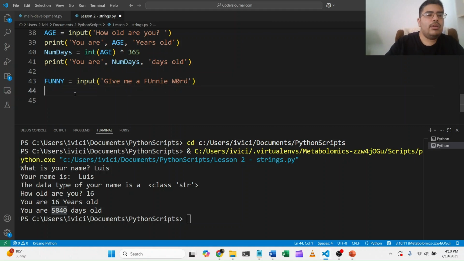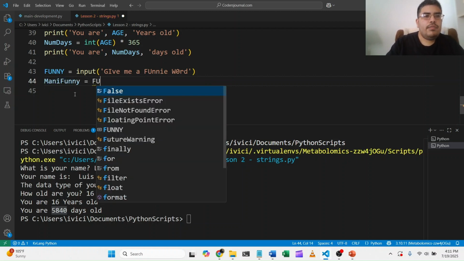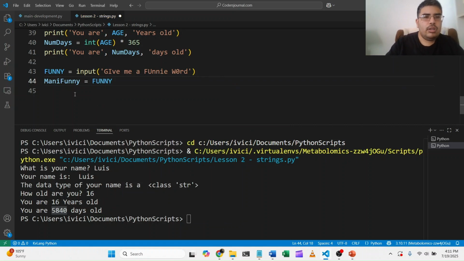All right, and then we're gonna say what we're gonna do before we print anything out. We're gonna manipulate this word. So we're gonna say manipulated funny, many funny equals funny. What are we gonna do here?